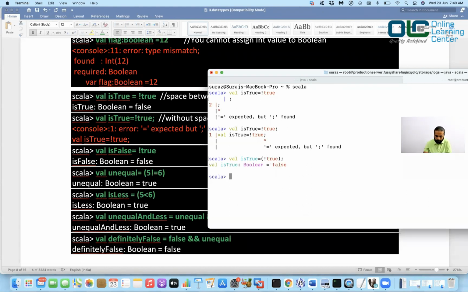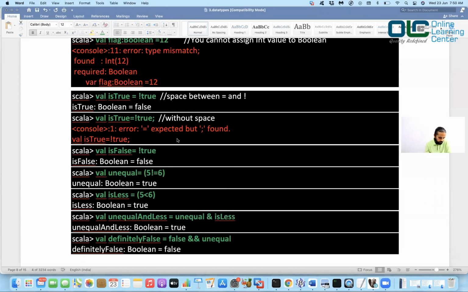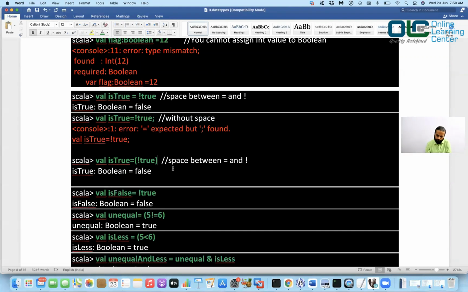This worked. Why? Because of these braces, right? So the braces are helping you. You're saying I want the braces to be evaluated first and then give me the output of this. So be very cautious when you are using it like this. Okay, so I'll also put that braces stuff. So this should work, right? So I'll say no space but braces.